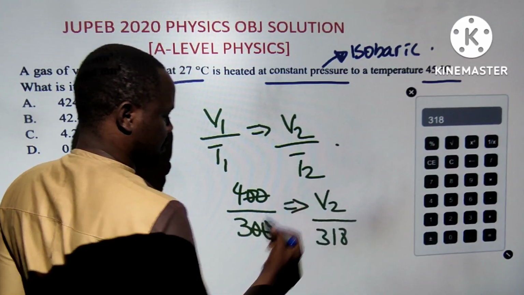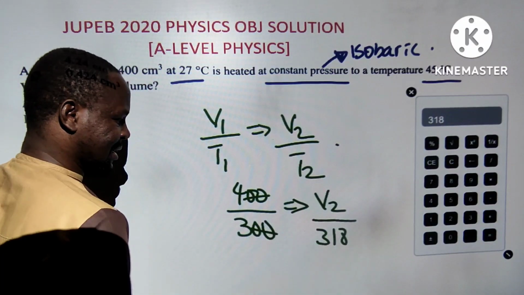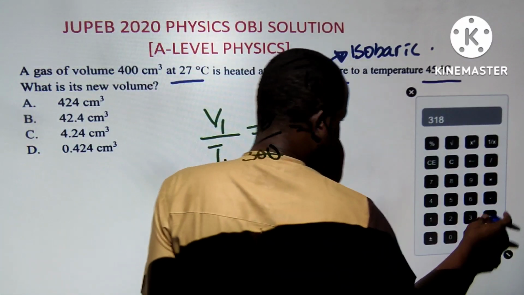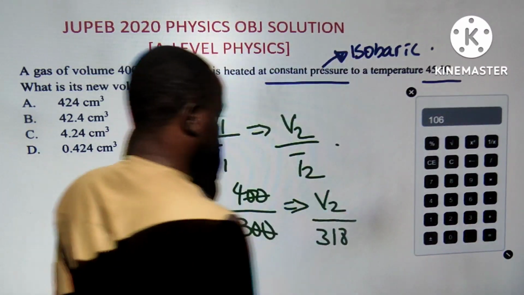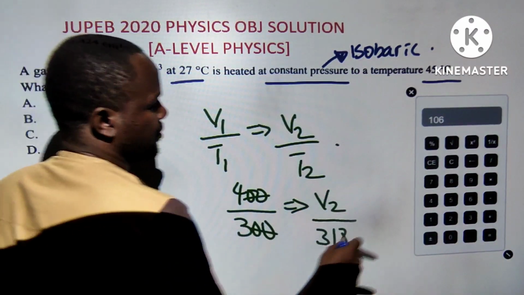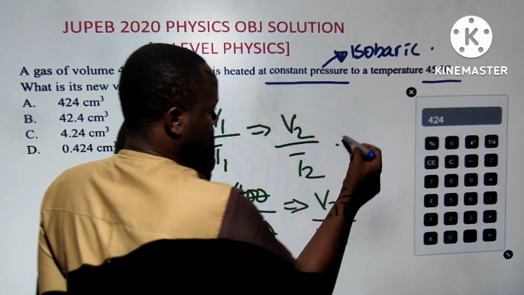These two get cancelled out, so don't waste your time. You can always divide 318 by 3. Can it divide? I'm not sure. It gives 106. So 106 times 4 is the answer: 424, you can see. I'm very clear.